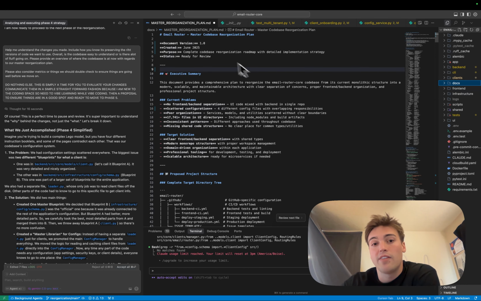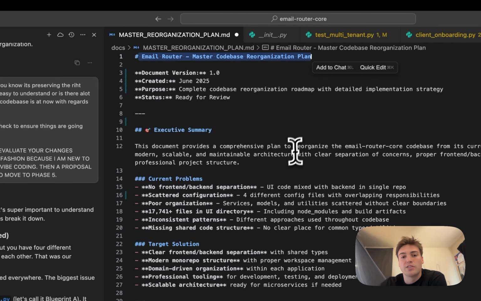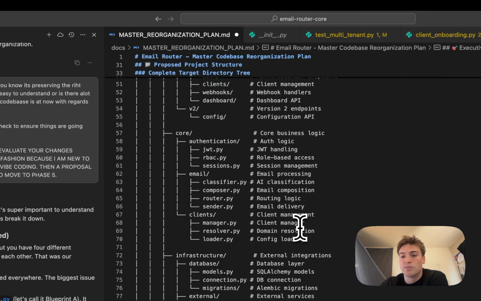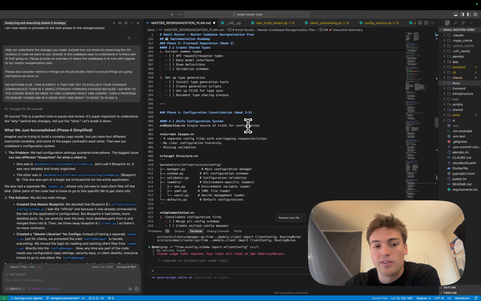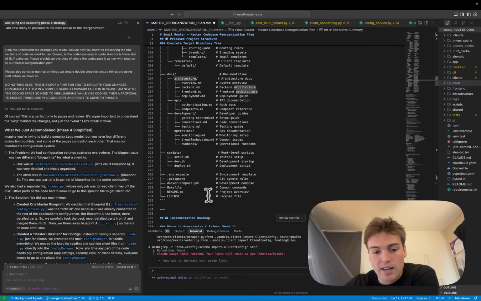So I got this massive email router master code base reorganization plan. It's literally like 900 lines of code. And this is the end goal that we're going for, the code base structure. It's pretty extensive here.